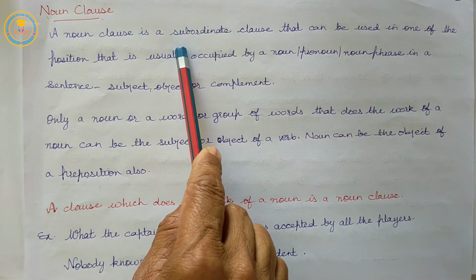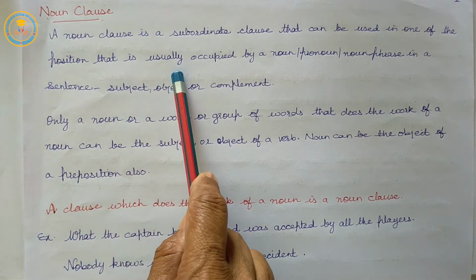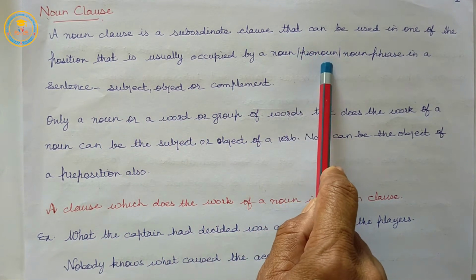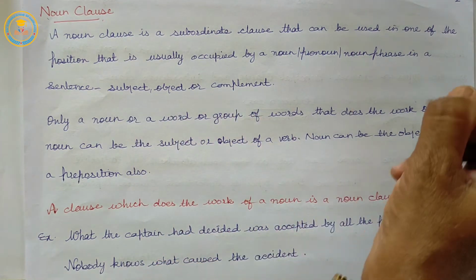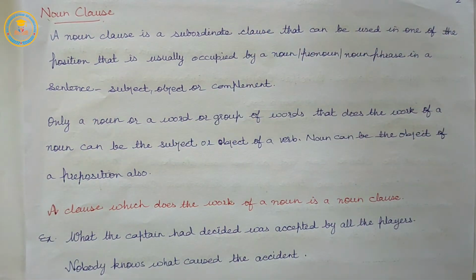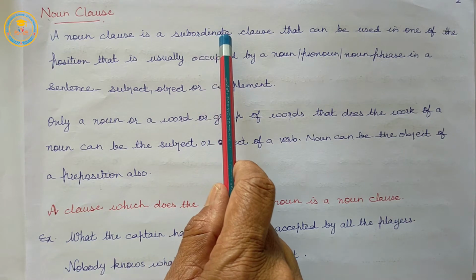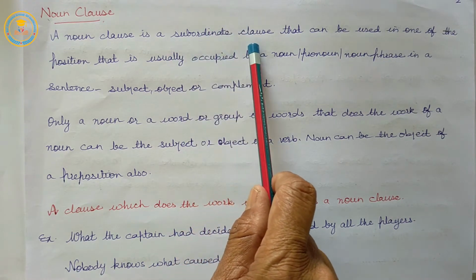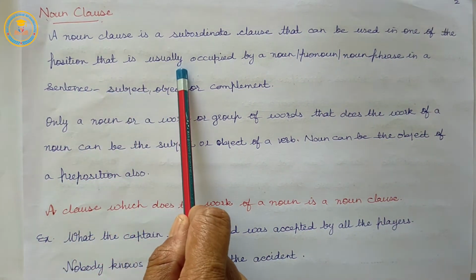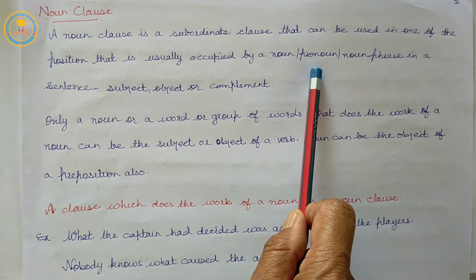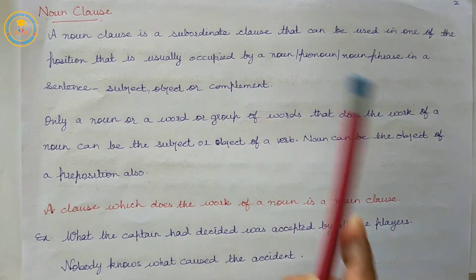A noun clause is a subordinate clause that can be used in one of the positions usually occupied by a noun, a pronoun, or a noun phrase in a sentence, that is, as subject, object or complement.